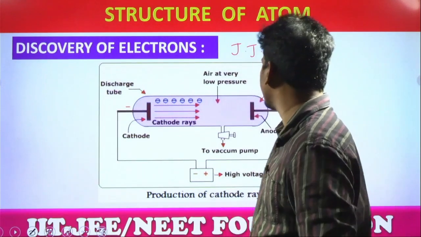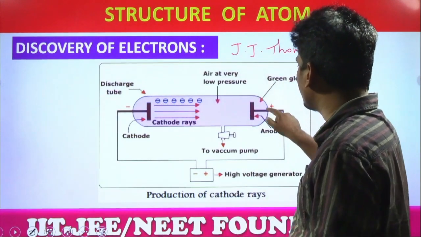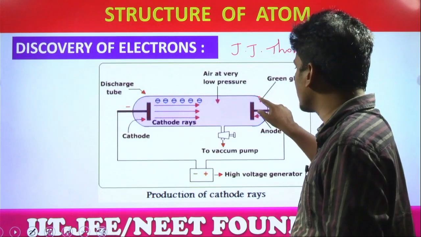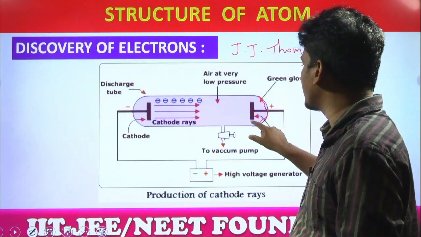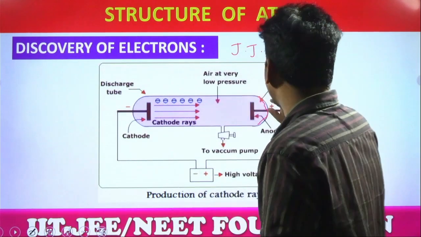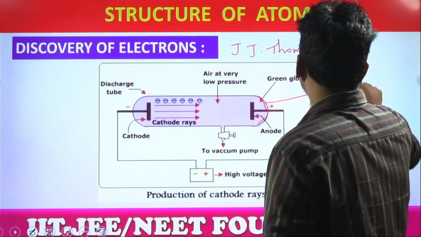Why low pressure also, I'll explain. And you can see some green glow is mentioned here. Why? Because a special material is coated here. The material is called phosphorescence material. The formula is ZnS, zinc sulfide.